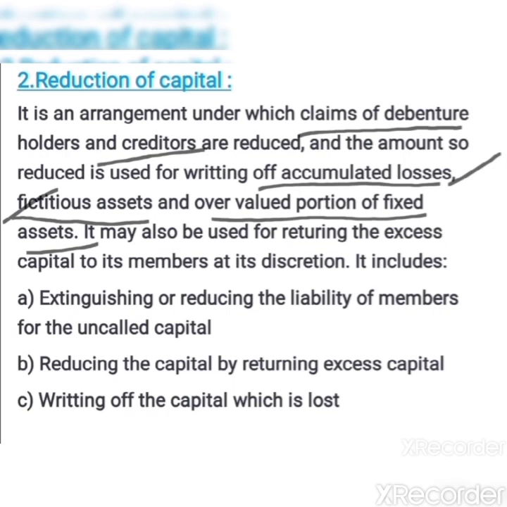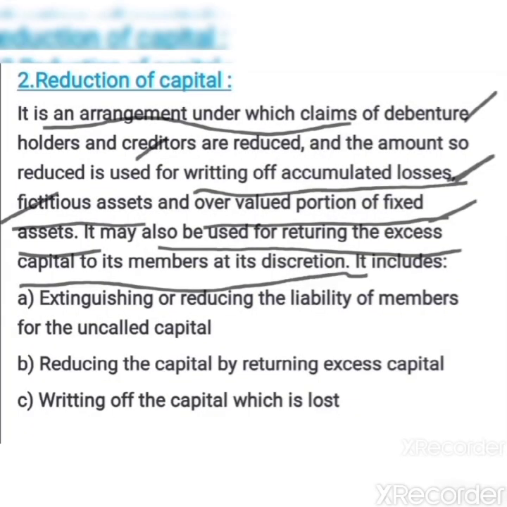In addition to that, such amount can also be used for returning the excess capital to its members at its discretion, which means that such an amount can also be used for returning the excess capital if the company feels that whatever capital they have is far in excess of the requirements of the company, then such amount can be used for returning to its members. Members are nothing but shareholders. At the discretion means at the decision of the company.